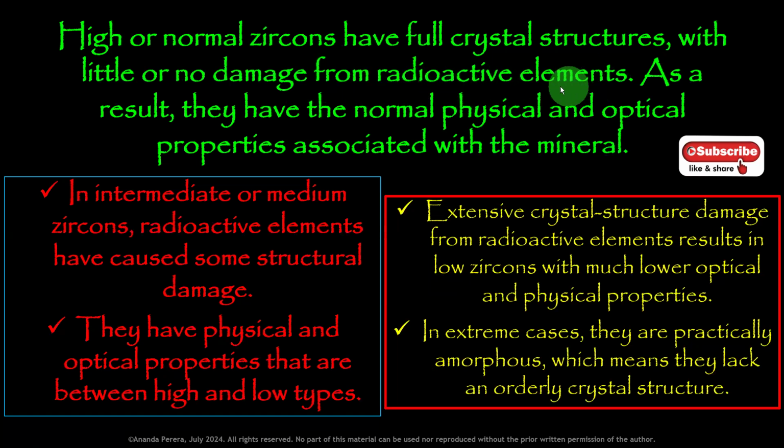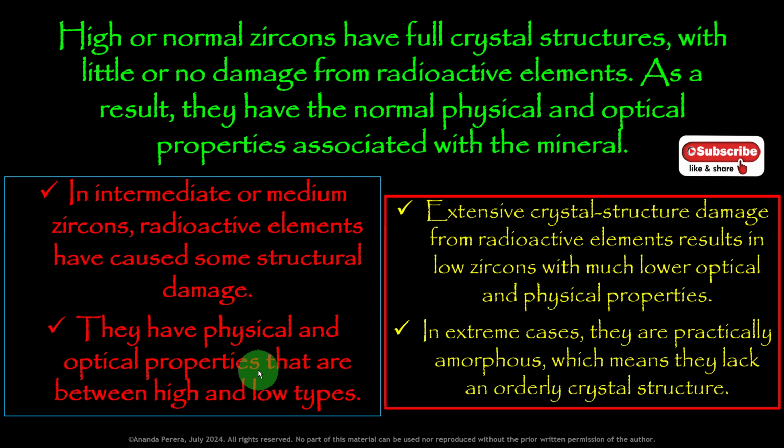These radioactive elements damage the zircon crystal structure, so if there is no damage or little damage, it belongs to the high or normal zircon category. As a result, they have the normal physical and optical properties associated with the mineral.